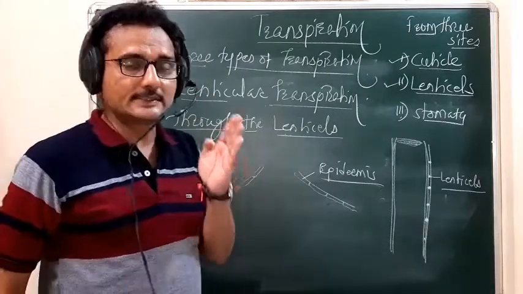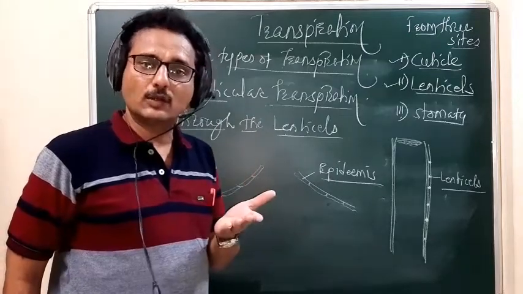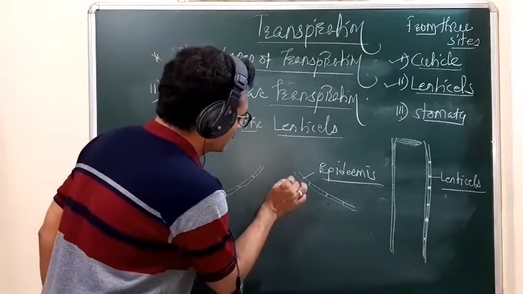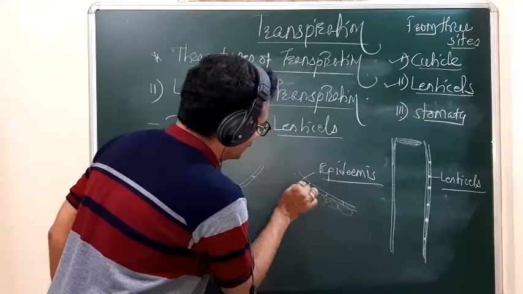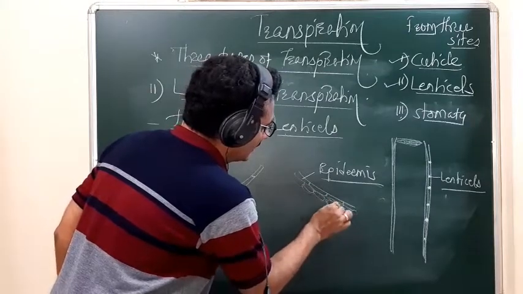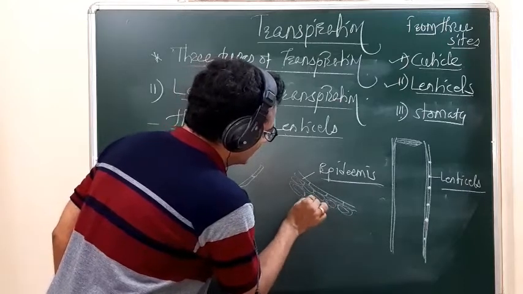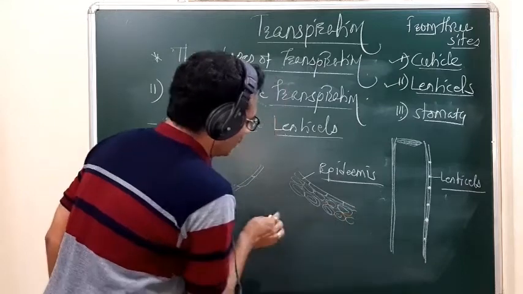Remember, cork cells are dead cells, and these cork cells take part in the formation of bark. So this is the position of these cork cells. These are dead cells, they show the deposition of secondary compounds, and they are present just below the epidermis.